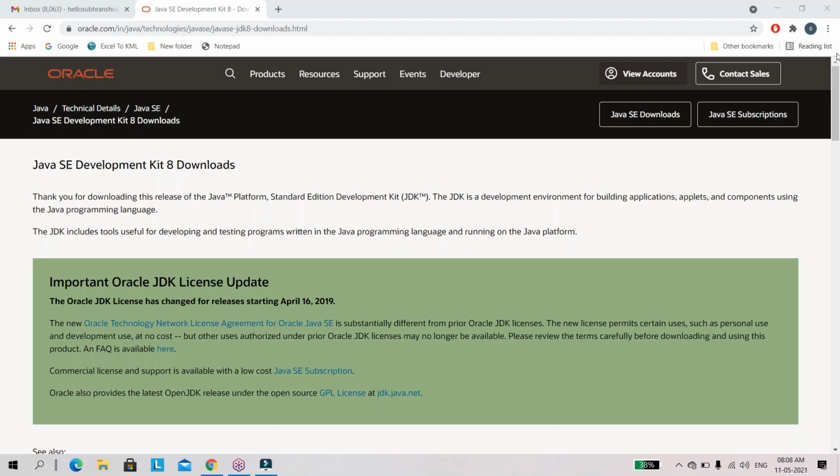But other users authorized under the prior Oracle JDK license may no longer be available. Please review the terms carefully before downloading and using this product. Commercial license and support is available with a low cost Java SE subscription.